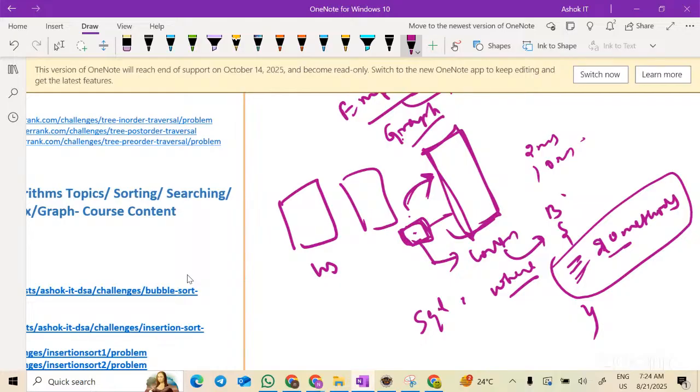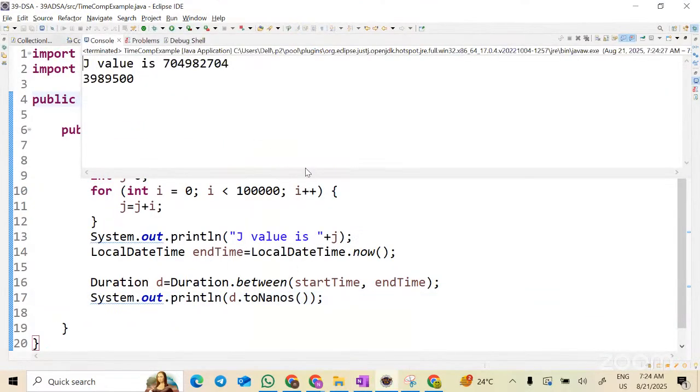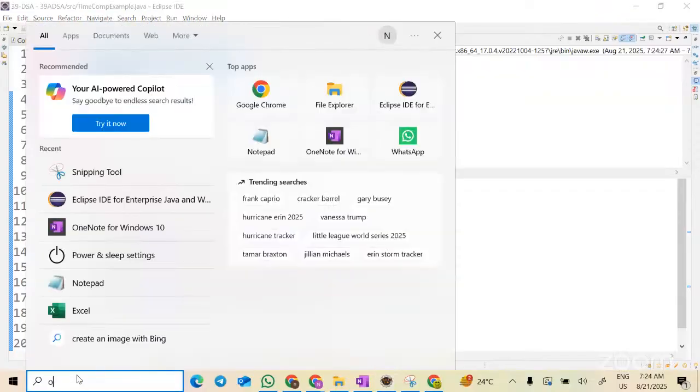Now, inside that method, you go and observe line by line, and easily you can identify the problem. So that's one general scenario I wanted to tell. Now let's come back and run this program. See, this is the time taken by the program in nanoseconds, correct? Let me put this in the notepad.